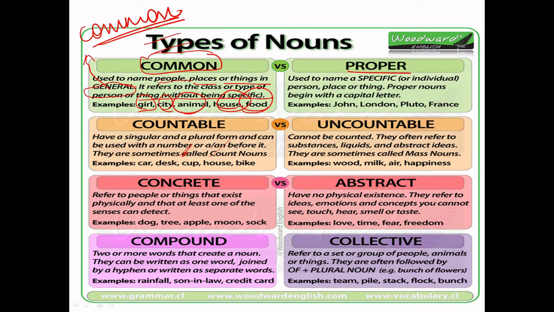Proper nouns are used to name a specific person, place, or thing. They begin with a capital letter. Don't forget, this is a very important point for proper nouns. Examples: John, London, Pluto, France. This is something that is specified.